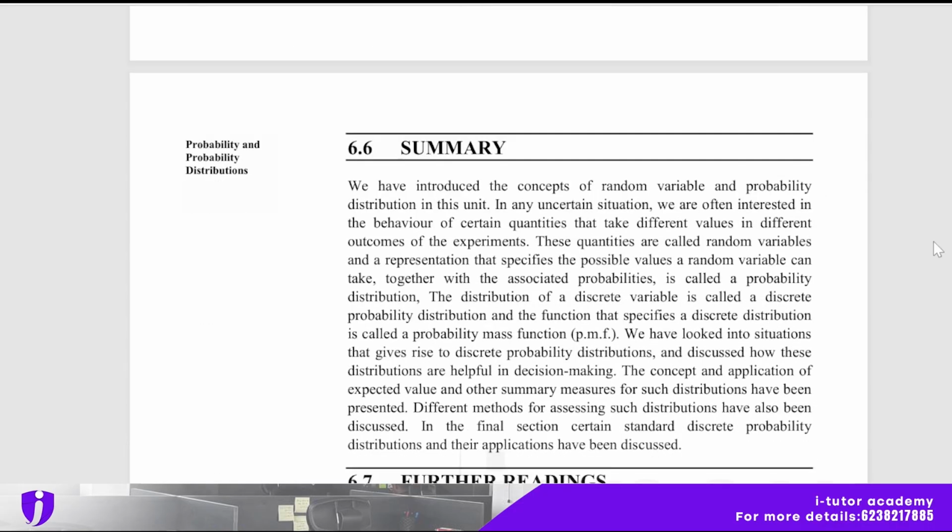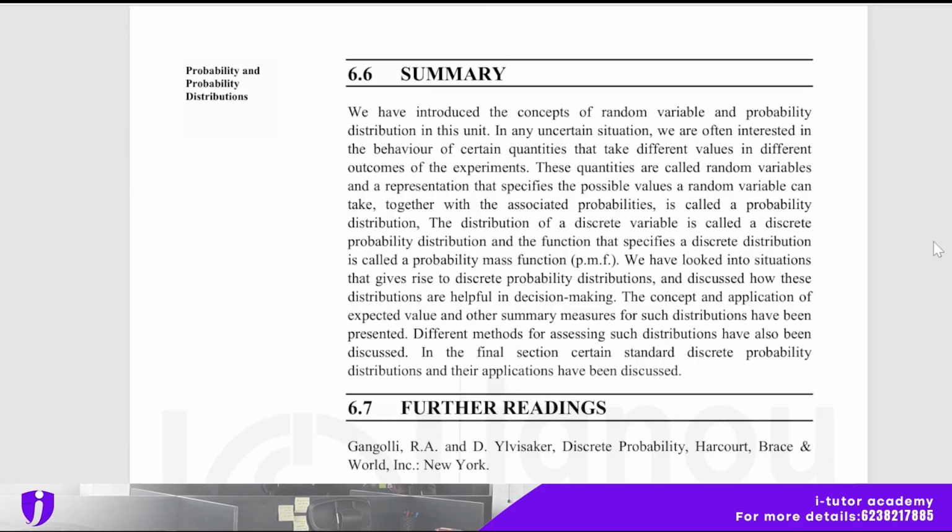And a summary of this Unit 6 MMPC005 is here. We have introduced the concept of random variable and probability distribution in this unit. In any uncertain situation, we are often interested in the behavior of certain quantities that take different values in different outcomes of the experiment. These quantities are called random variables, and a representation that specifies the possible values a random variable can take together with the associated probabilities is called a probability distribution. The distribution of a discrete variable is called a discrete probability distribution, and the function that specifies a discrete distribution is called a probability mass function. Probability mass function is short for PMF.